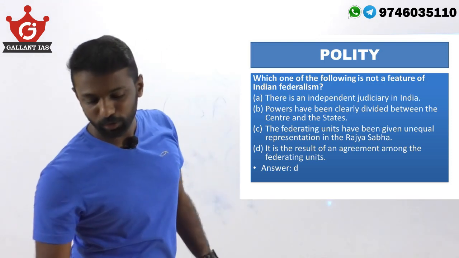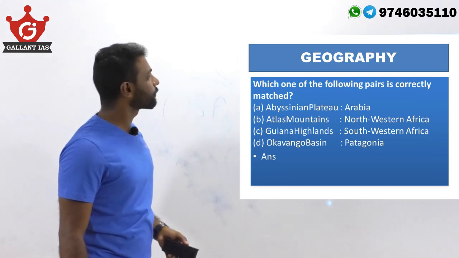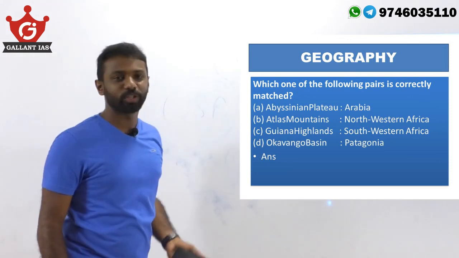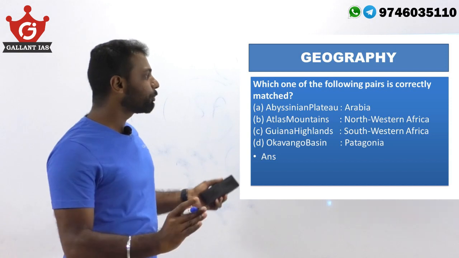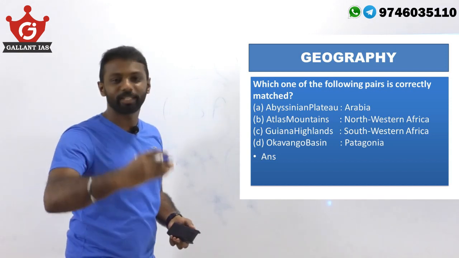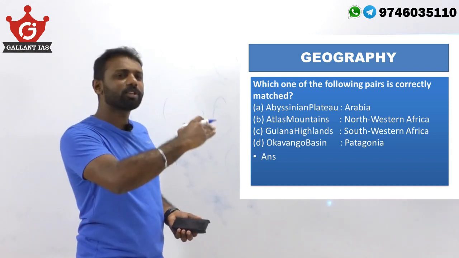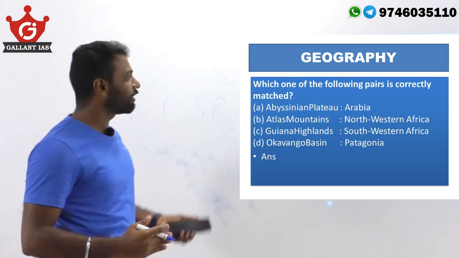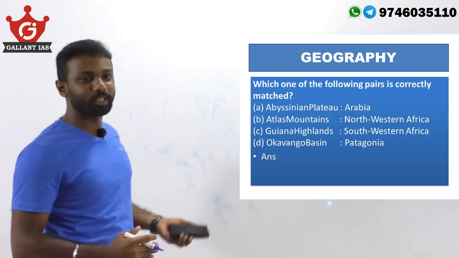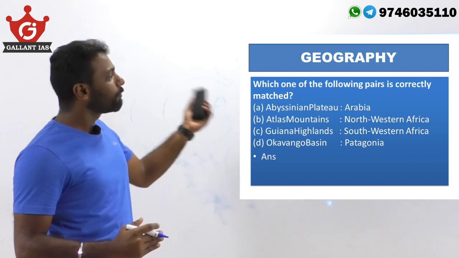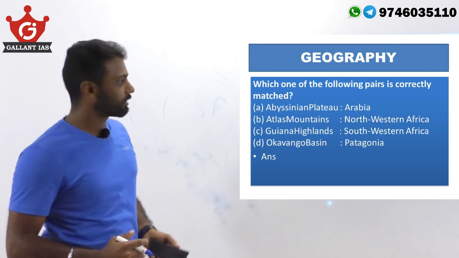Let's move on to the next question, on geography. This is related to world geography or physical features. UPSC has a tendency to ask map-based questions. Almost every year they ask a map question, so we must not skip this topic, and it's very easy to learn also. Which one of the following pairs is correctly matched?